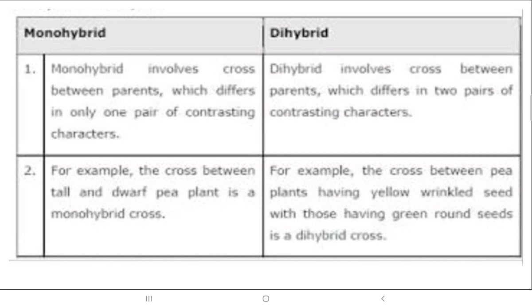But when you have 2 characteristics, like round and wrinkled seeds, one characteristic difference, and the other, seeds yellow and green, so 2 traits you are comparing, then it is dihybrid. Only one compared, then it is monohybrid. So this was an important term which we have learned.